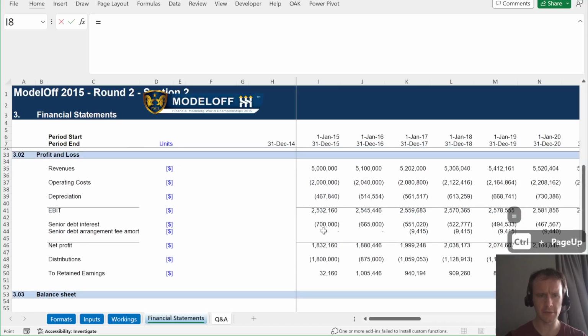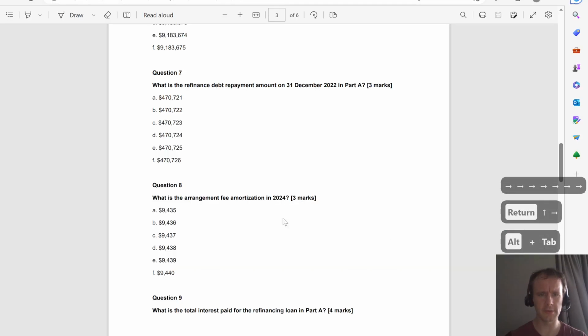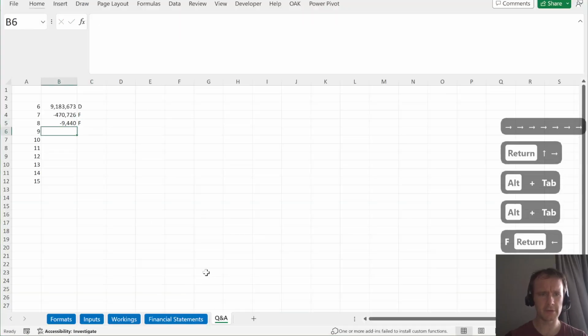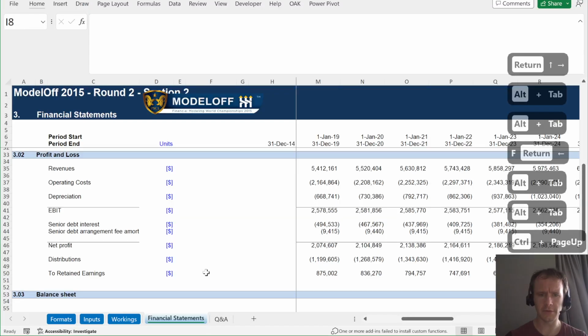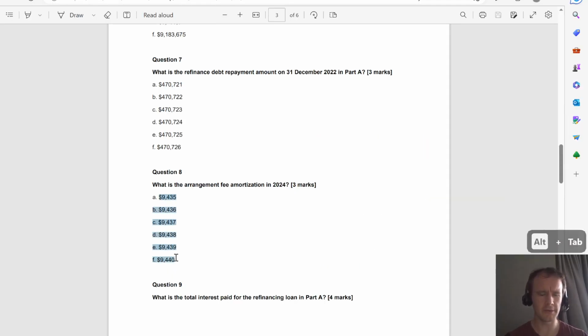Arrangement fee amortization in 2024. I guess this is just checking you've got leap years working. 9440, which is F. Good. I wonder, does it accept? No, 9415. So this is actually trying to help you. If you were not accounting for leap years, then your answer would not be in here. I was wondering if it would be tricky and have that be an answer option as well.